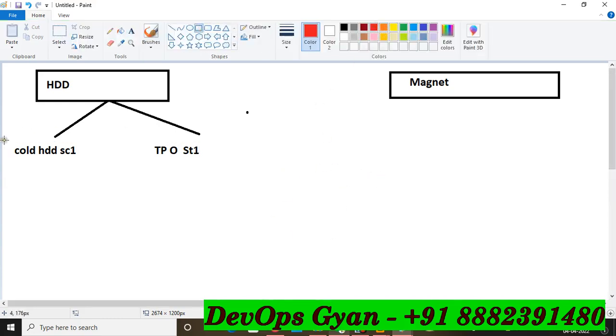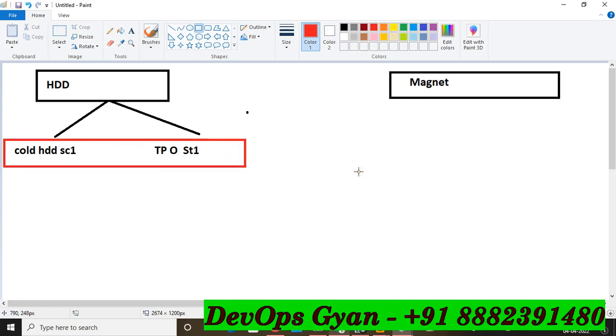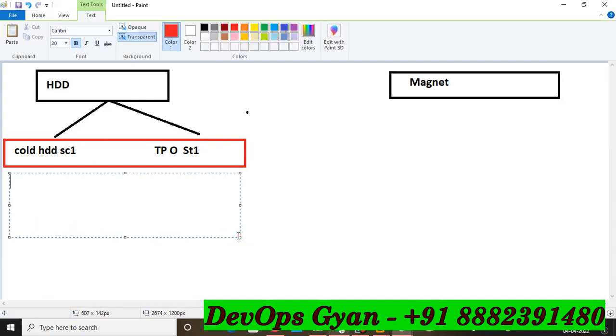Definitely the minimum size and the maximum size, how much you can create. So here also there are minimum and maximum. In cold SC1 you can create a size of 500 GB, right? Similarly, for the maximum size, the volume size is 500, you can take in this called SC1. And similarly, minimum to maximum you can take 125 GB to 16 TB, right?